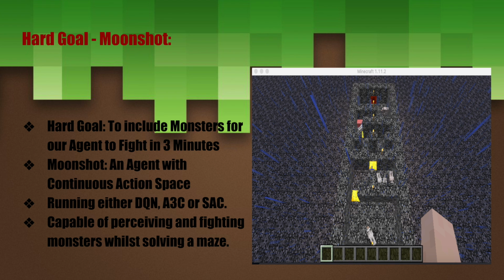Our final goal was a hard goal of perceiving and fighting monsters whilst solving the maze, as you can see on the right, in 3 minutes. We hope to have the agent take in a continuous action space and run DQN, A3C, or SAC learning algorithms and successfully complete the maze in 3 minutes.